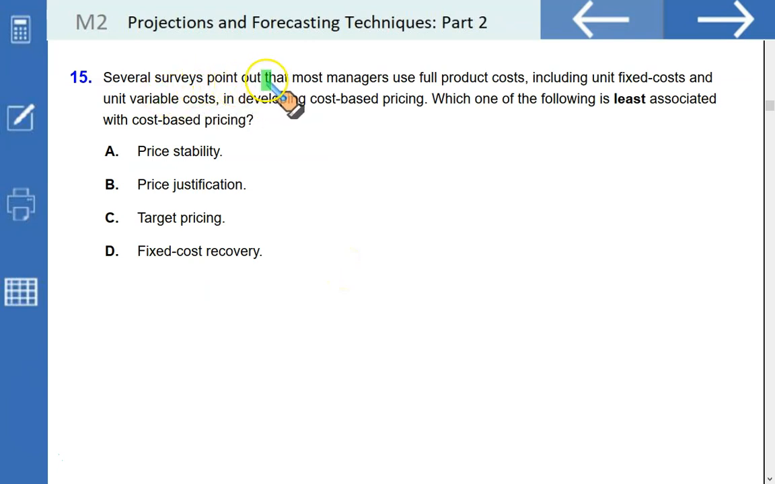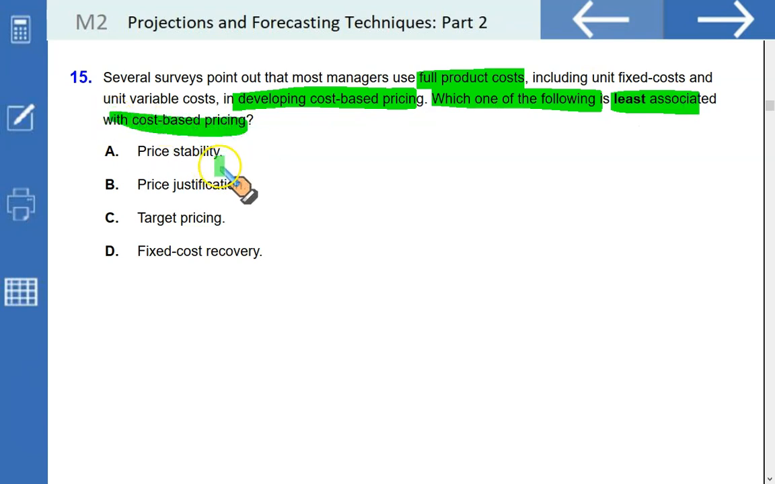Several surveys point out that most managers use full product cost, direct material, direct labor, variable or fixed overhead, including unit fixed cost and unit variable cost, of course, in developing cost-based pricing. Which of the following is least associated with cost-based pricing? Price stability is a factor to consider in cost-based pricing. Price justification also, because we need to set a price that is sufficient to cover a fixed cost. Fixed cost recovery, we want to cover our fixed cost, hence the price should be accordingly set. So A, B and D are considered in setting the price in cost-based pricing.